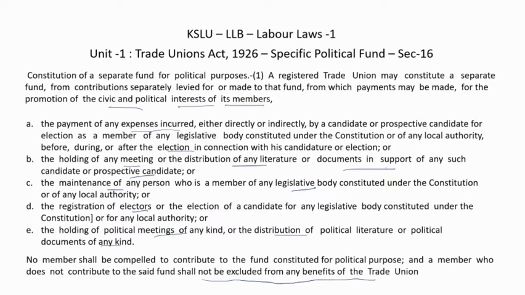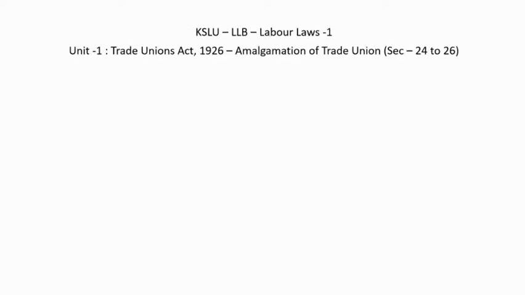Let's move to the other important point, which is amalgamation of trade unions. Amalgamation of trade unions is dealt with in sections 24 to 26. Okay, what is amalgamation?